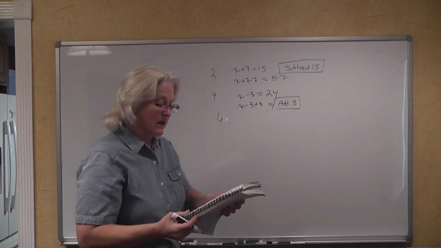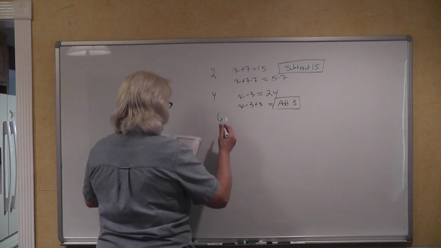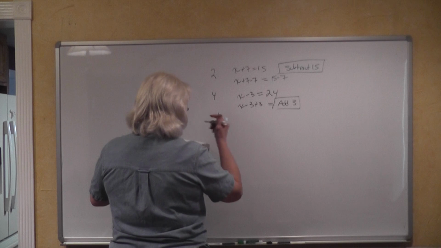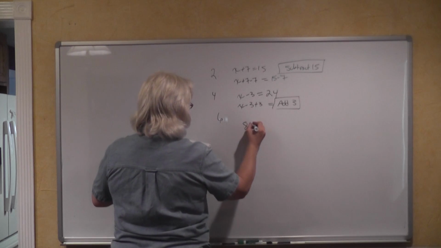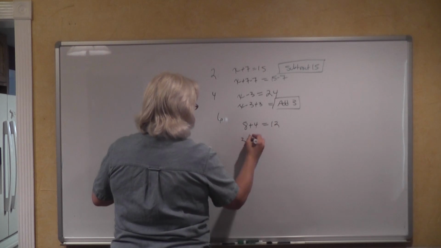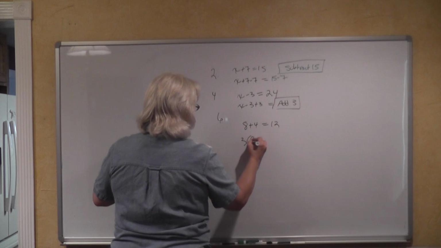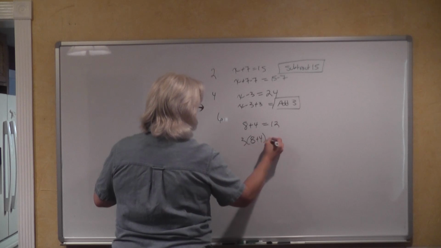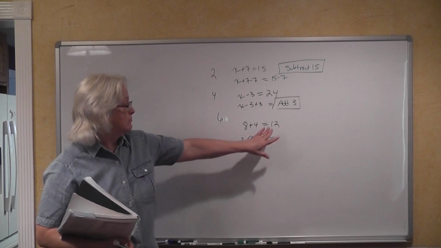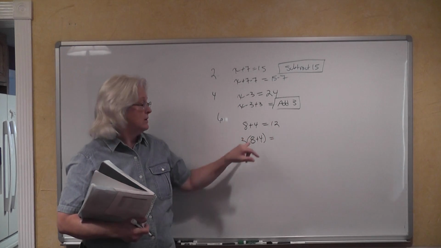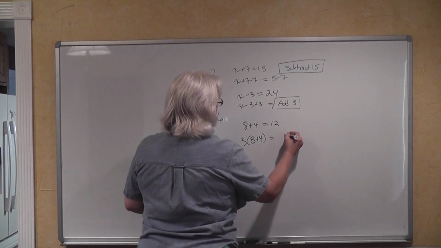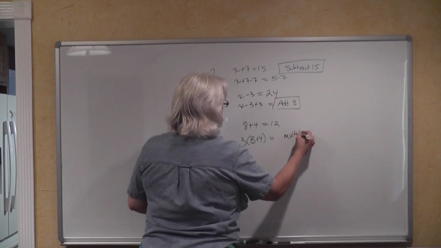Problem number 6. 24, I'm sorry, that's number 7. 24 is 8 plus 4 is equal to 12. They manipulated it so we have 3 times the quantity, 8 plus 4. What are we going to have to do to the right-hand side of this equation? Well, we've multiplied the left by 3, so we're going to have to multiply by 3.